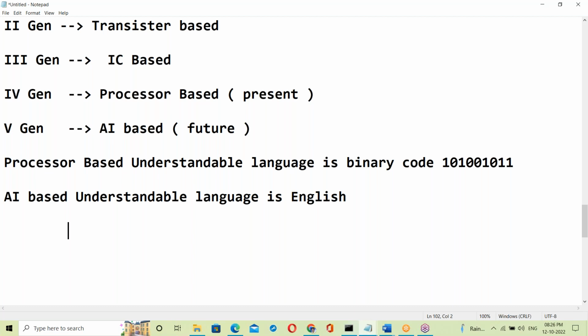Okay. By 2035, what happens here? By 2035, the computer becomes more intelligent than a human being. The computer will be more intelligent than humans in the future. That's it.